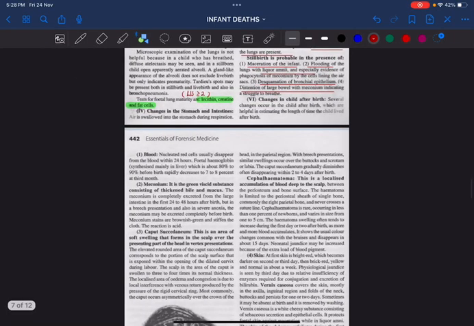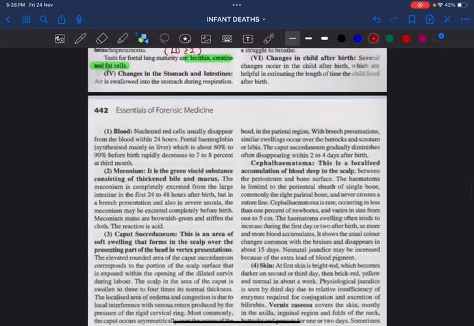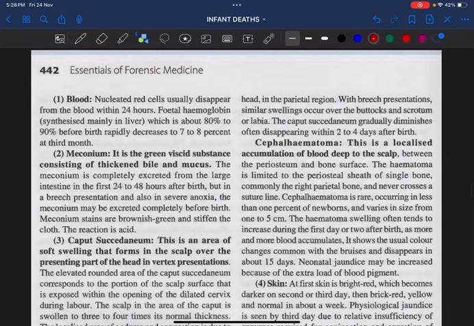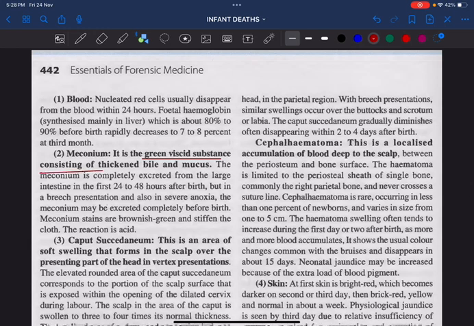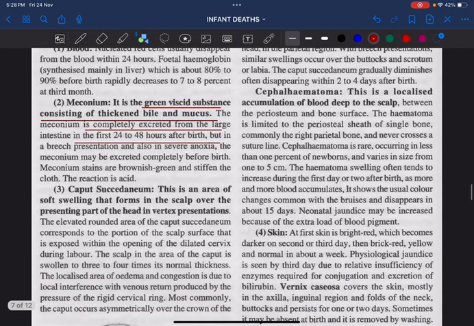Coming to what are the changes in child after birth? In that, remember what is meconium? It is a green viscid substance consisting of thickened bile and mucus. It is completely excreted from the large intestine in the first 24 to 48 hours after birth. Very, very important. Meconium aspiration is more common in post-term babies, that is the baby born after 42 weeks of pregnancy.